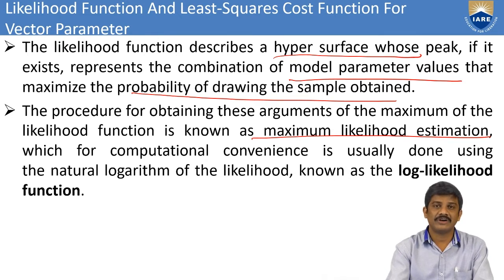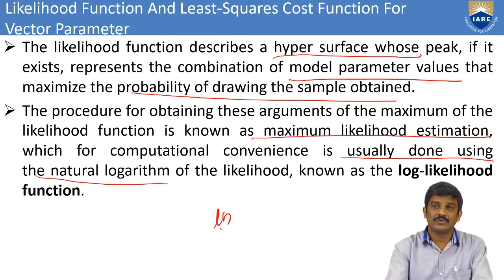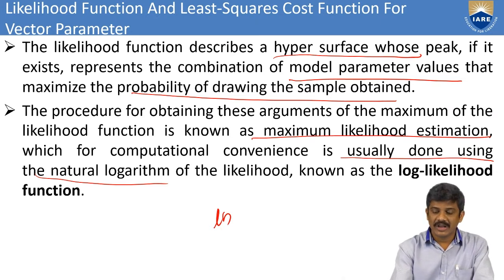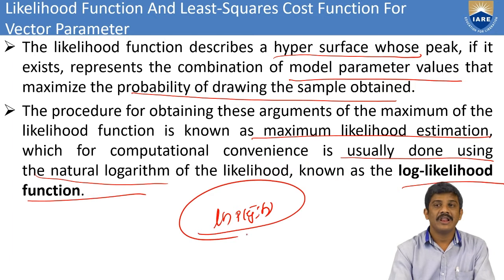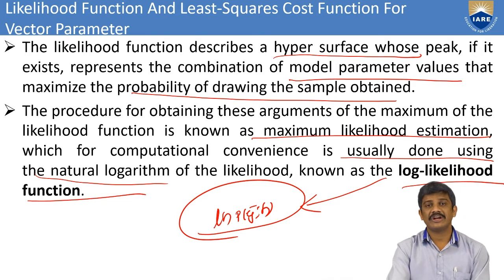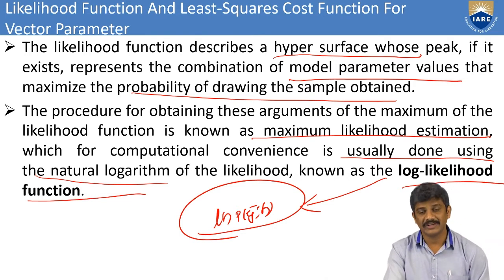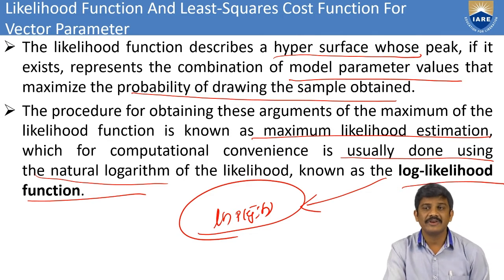For computational convenience this is usually done using the natural logarithm, so the likelihood becomes the log likelihood function. We have the log likelihood function p(y bar | h). This is called the log likelihood function. Mainly we take the arguments from the likelihood function, and the maximizer is called the maximum likelihood estimate of whatever parameter we estimate, which for computational convenience uses the natural logarithm of the likelihood.